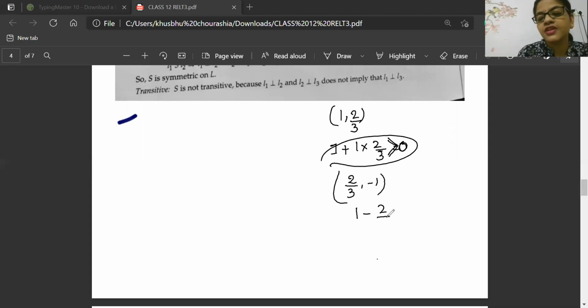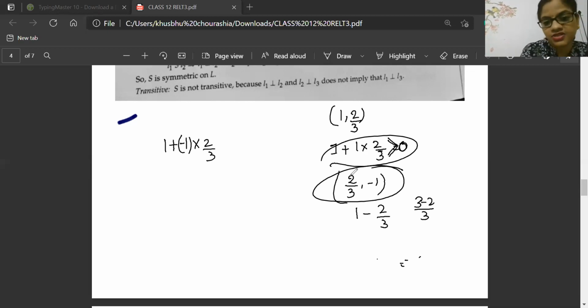1 minus 2 by 3. Okay, so it is coming 3 minus 2 by 3. Think about it. I'm multiplying it also. What I did, I multiplied 1 plus 1 into, sorry, minus 1 into 2 by 3, because this element is also satisfying the relation. Check how it is satisfying the relation. 1 minus 2 by 3, and that is coming as 1 by 3, which is greater than 0.